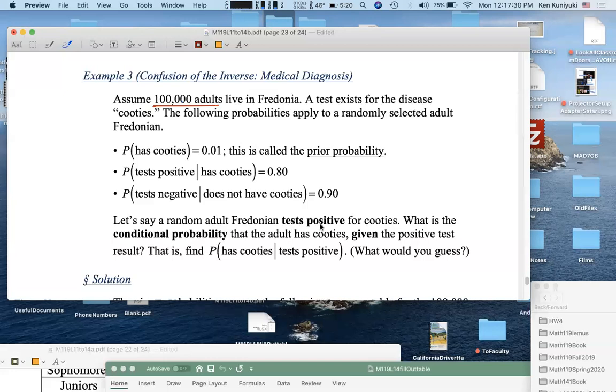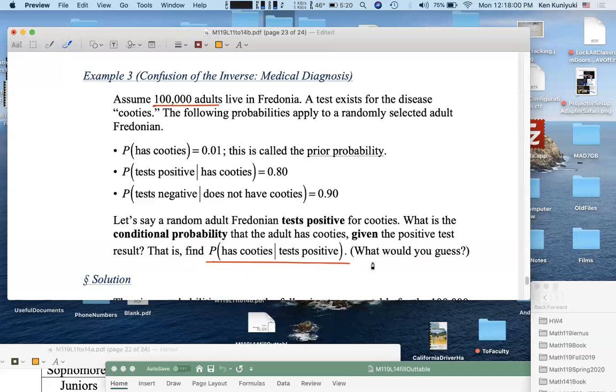So let's say that a random adult Fredonian does test positive for Cooties. So this person goes into the hospital, takes the test, and gets a positive test back. How freaked out should this person be if Cooties is a bad disease? What is the conditional probability that the adult has Cooties given the positive test result? So find this conditional probability, the probability that the person has Cooties given that the person tests positive.